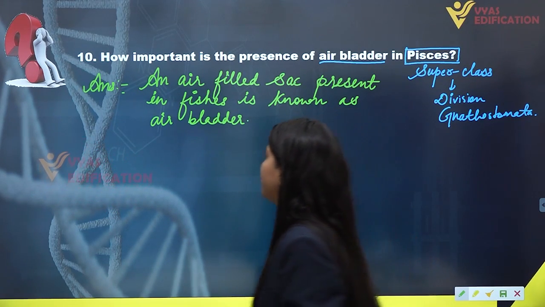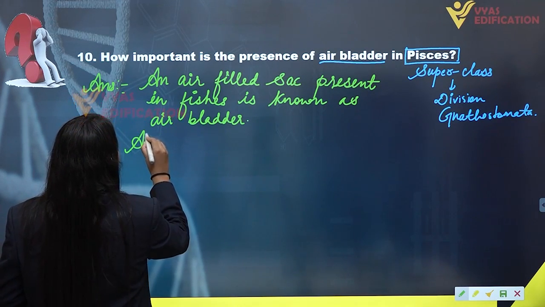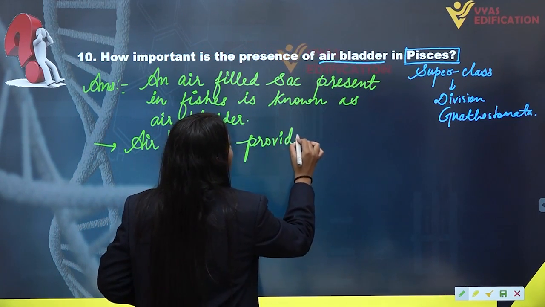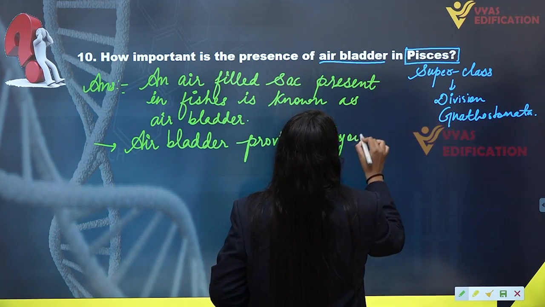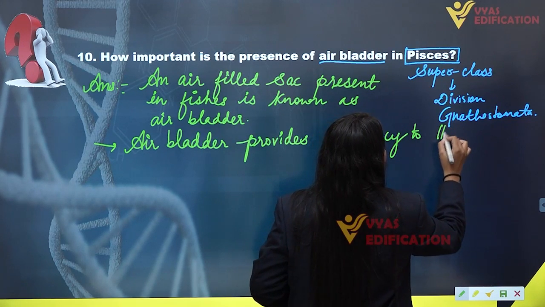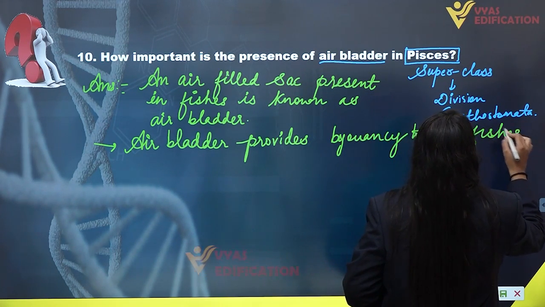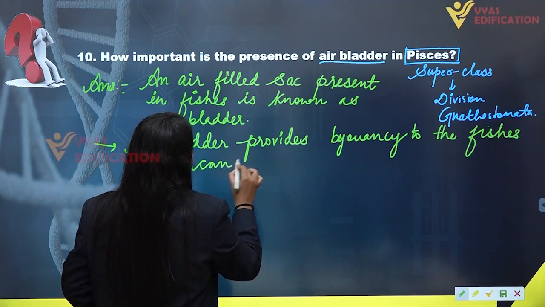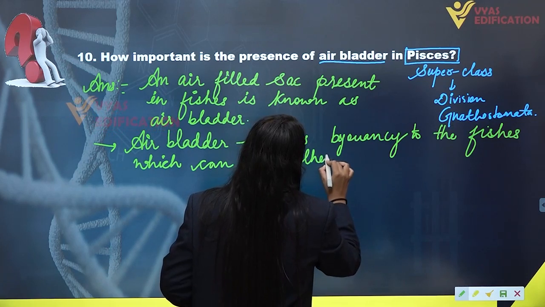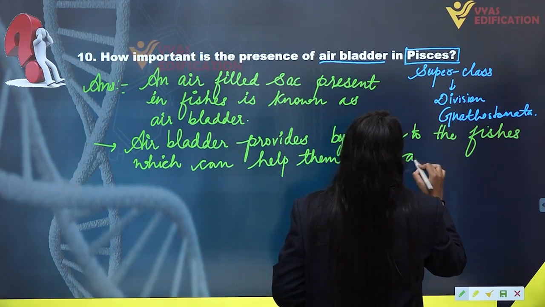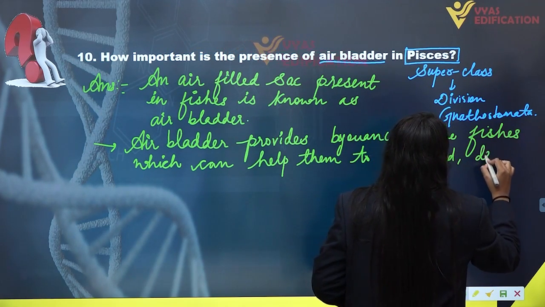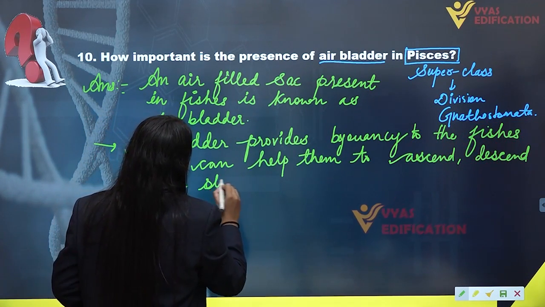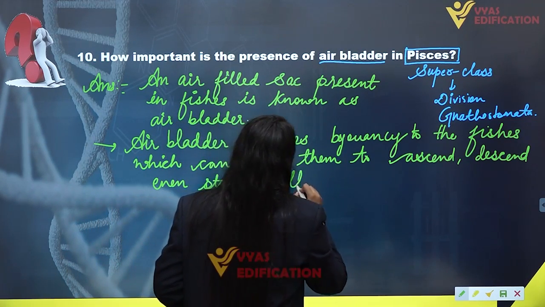It provides buoyancy. So this air bladder provides buoyancy to the fishes, which can help them to ascend, descend, even stay in the water currents.